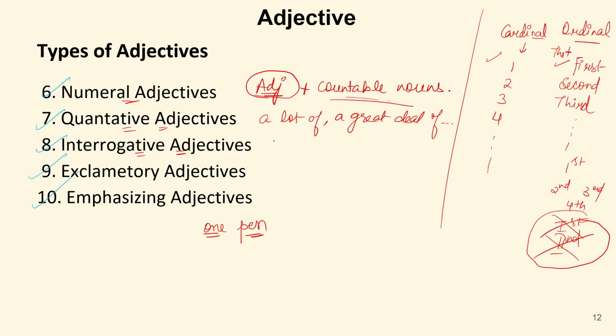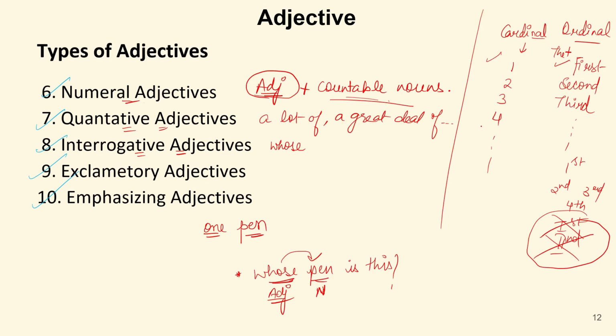It should always be followed by a noun. For example, if I say whose pen is this? Just before this noun, we have a word whose, which is asking about this pen. So this whose is an adjective over here.